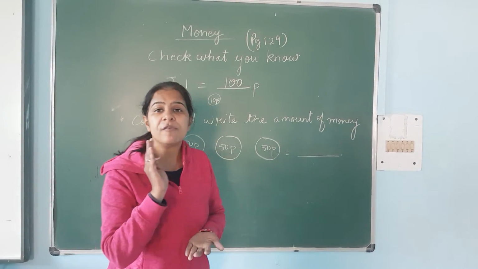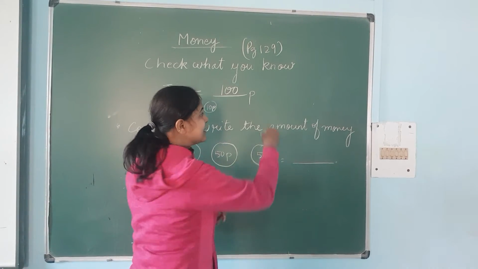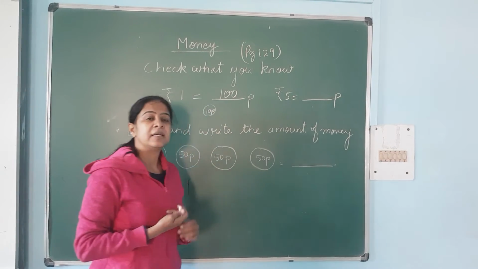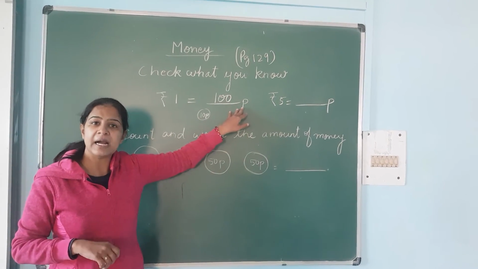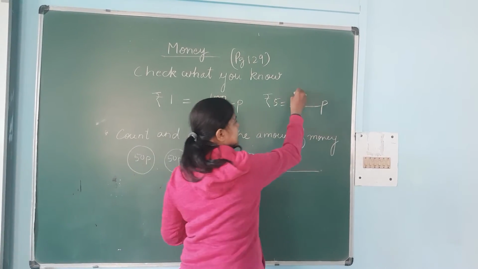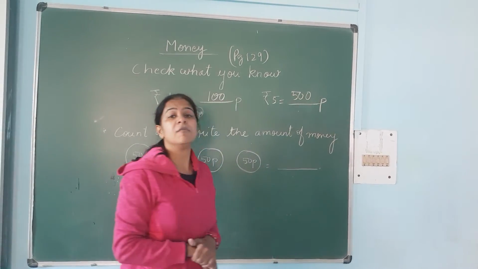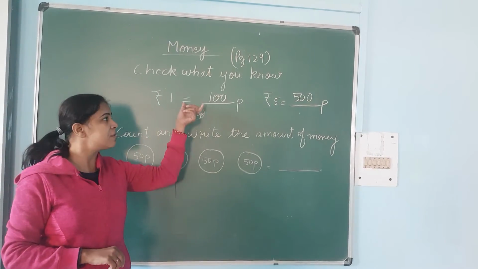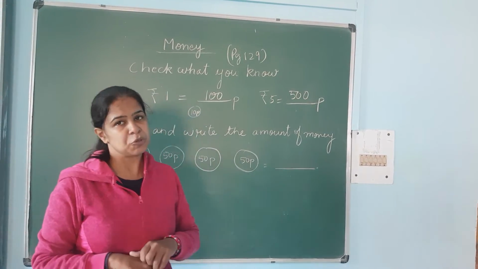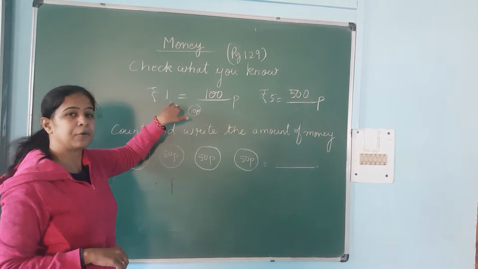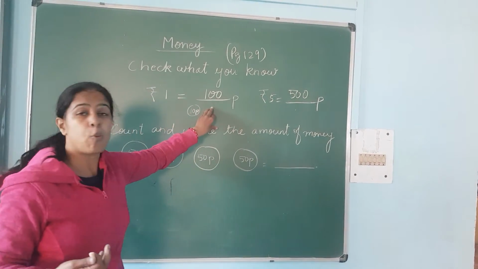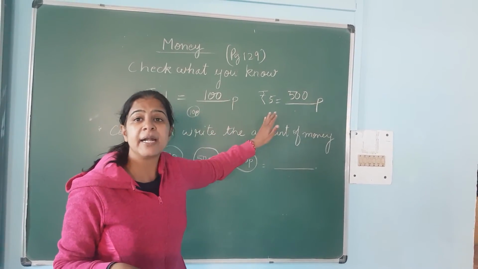Similarly, if you have 5 rupees, how many paise? In 1 rupee we are writing 100 paise, so 5 rupees means 500 paise. So I should write over here 500 paise. Just remember this, 1 rupee is equal to 100 paise. Do not forget this. If I ask you again in the class, you can tell 1 rupee is equal to 100 paise.